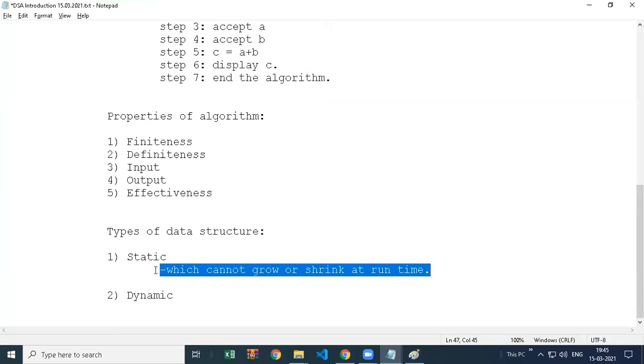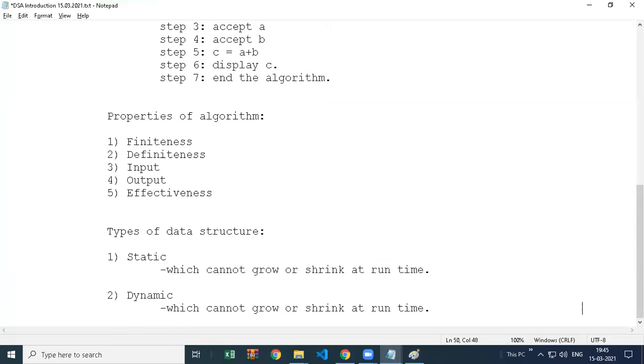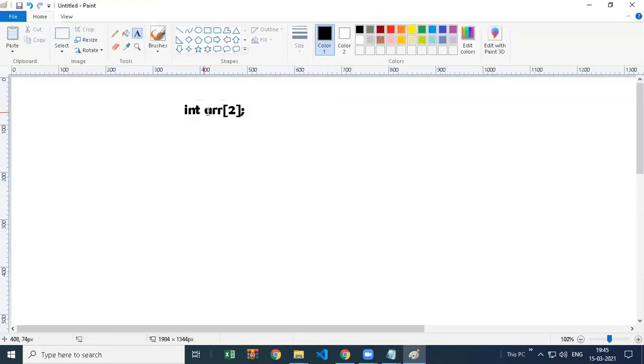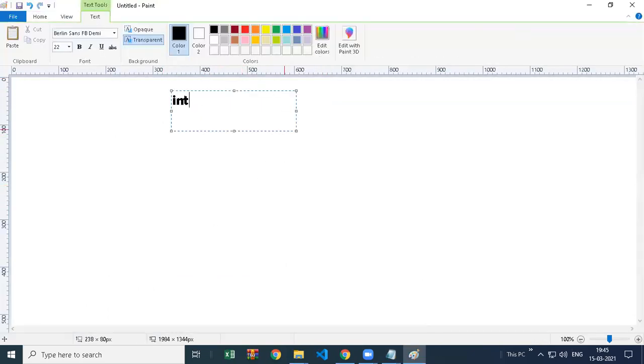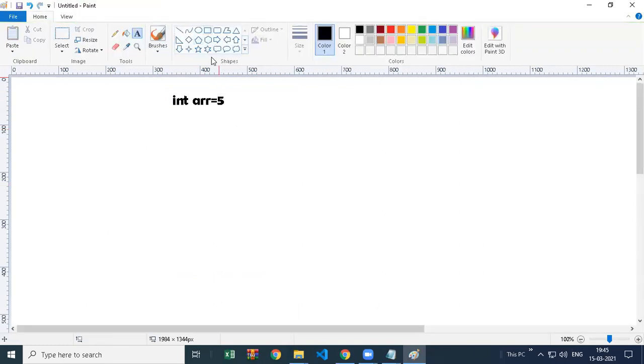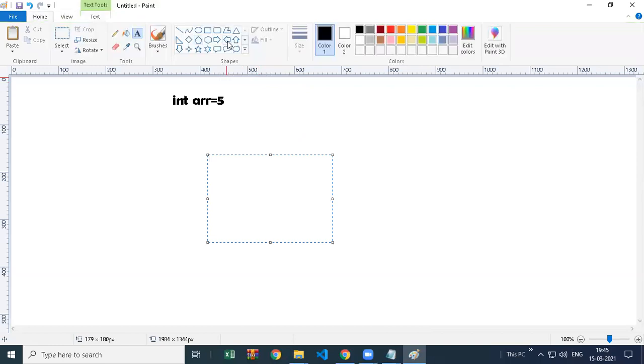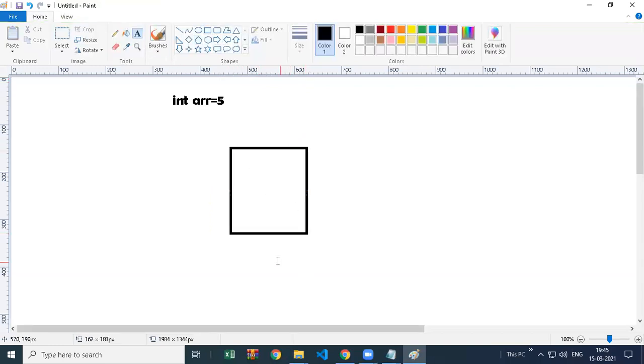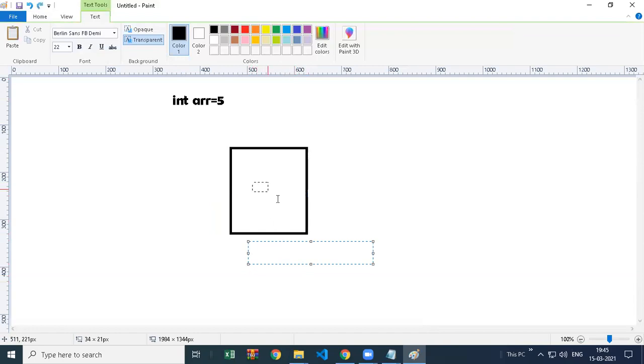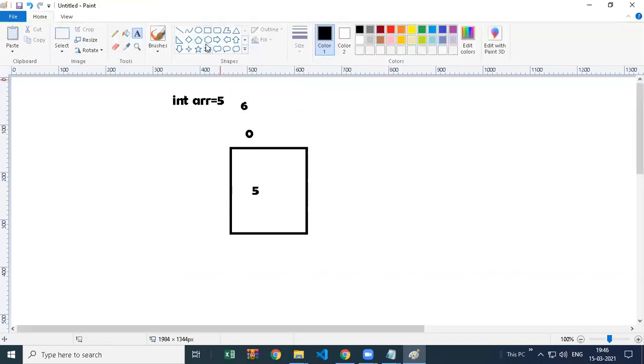But dynamic arrays remove all these problems, because they can grow or shrink at runtime. Here we have one array where, when you store a value, it creates a memory, and this memory stores the value at position 0.